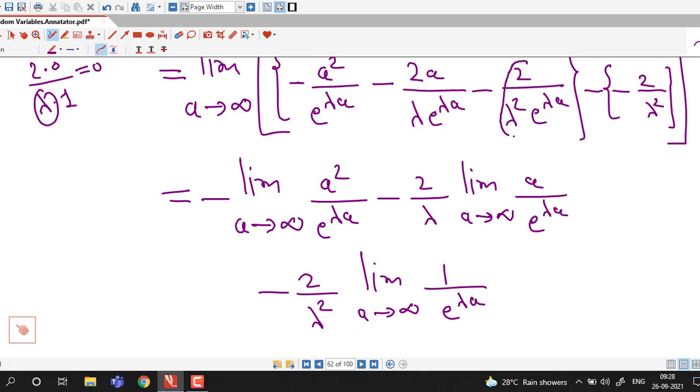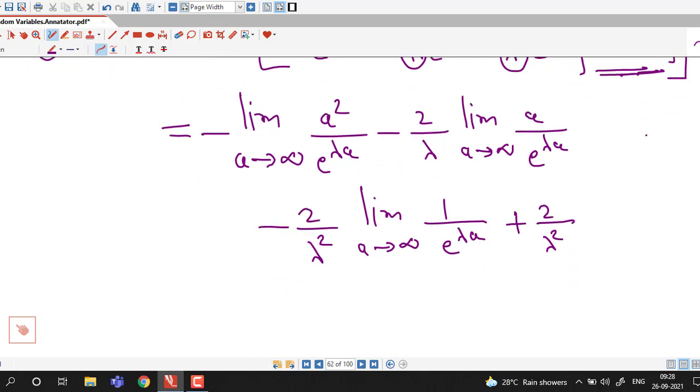Okay, this 2 over lambda square is independent of a, so that I have taken outside. Same thing here, 2 over lambda is outside, and we have negative sign. This is going to be 2 over lambda square into limit of 1, that is 1. So this is independent of a, so its limit as a tending to infinity is 2 over lambda square.